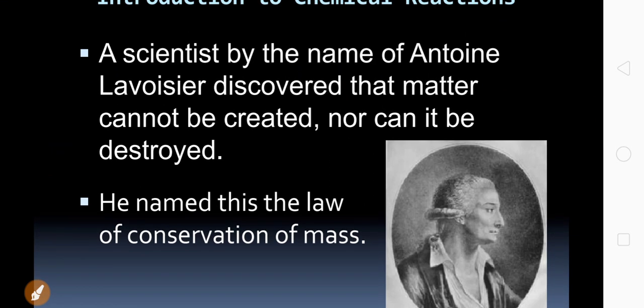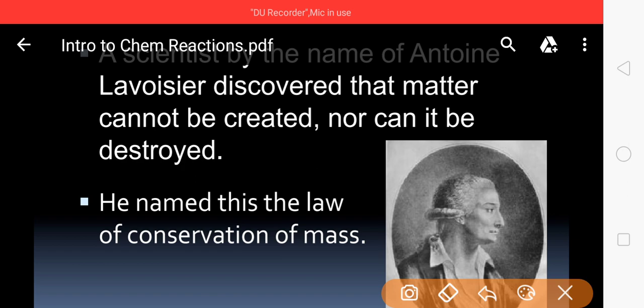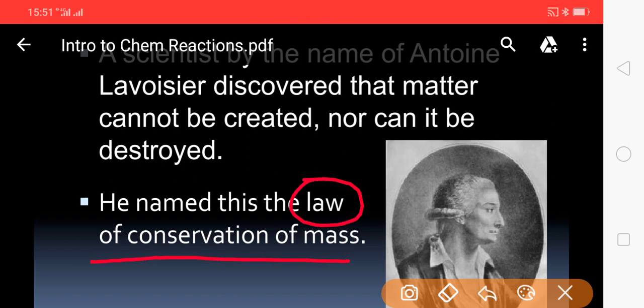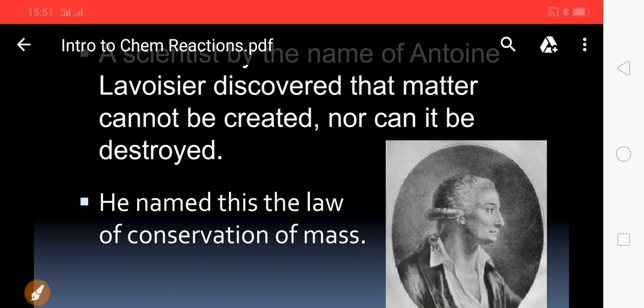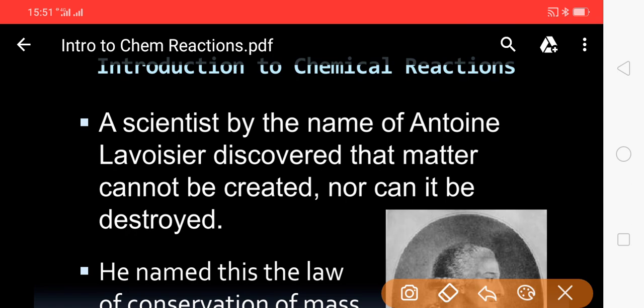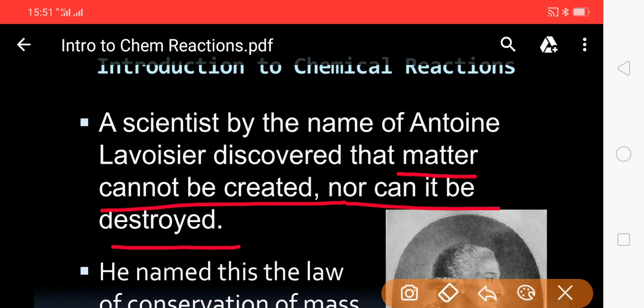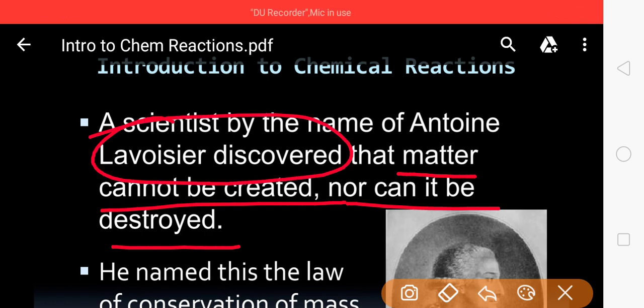Here we need to understand an important law called as law of conservation of mass. The meaning of this law is matter cannot be created nor it can be destroyed. This law is formulated by Lavoisier, Antoine Lavoisier.